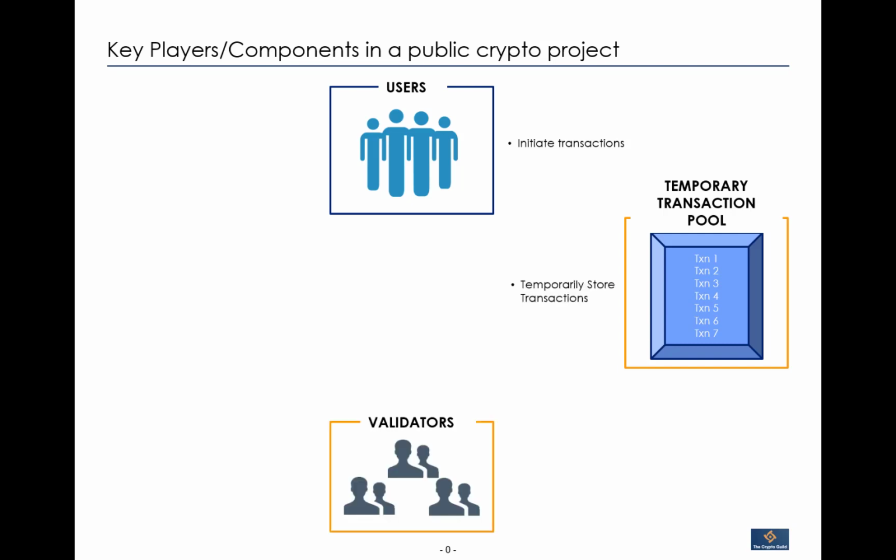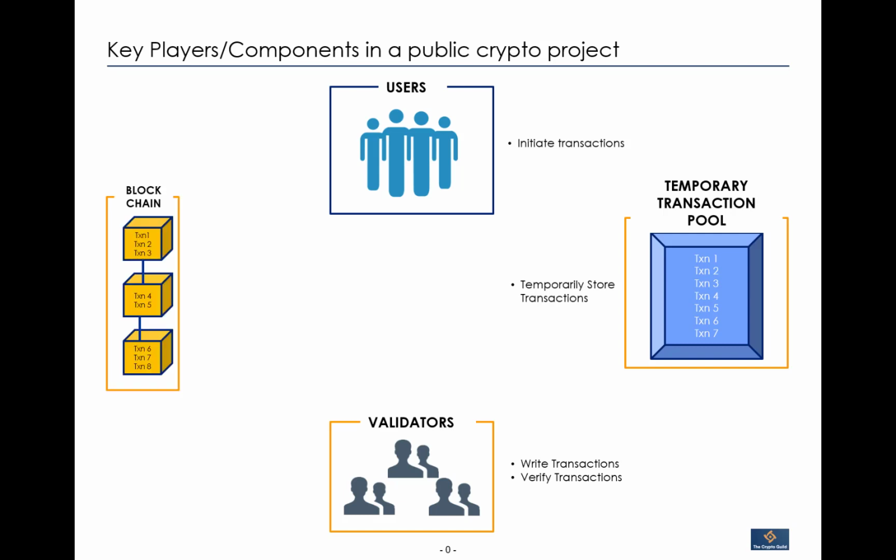Third, you have a group of users called validators, and they have two roles. One, to write transactions into the blockchain, and their second role is to verify transactions in the blockchain, right? And then finally, we have the blockchain itself. The blockchain can be thought of as a distributed database, and it is the system of record. Whatever is in the blockchain is considered to be the truth for that entire project, right?